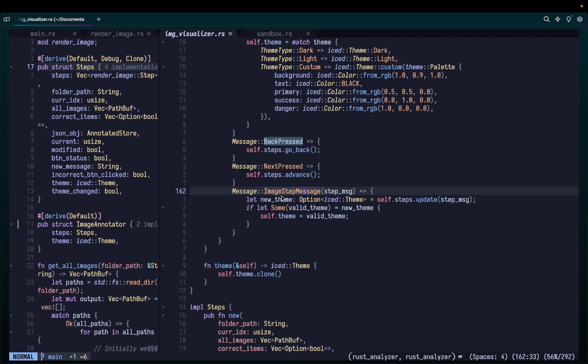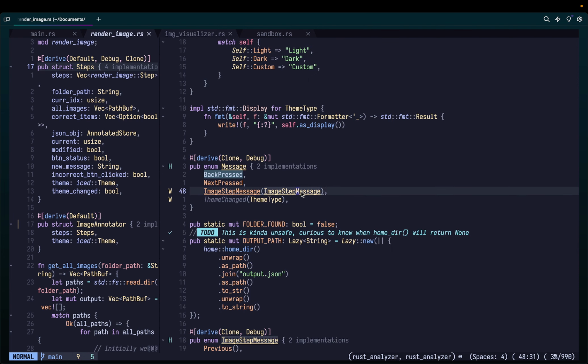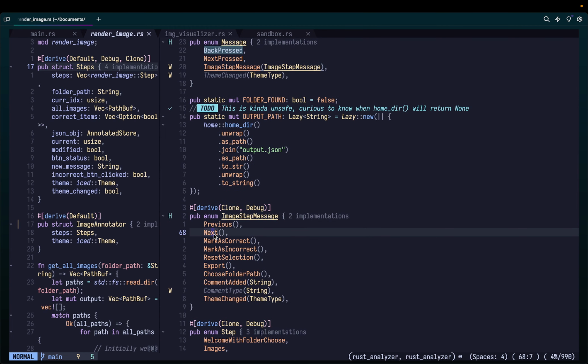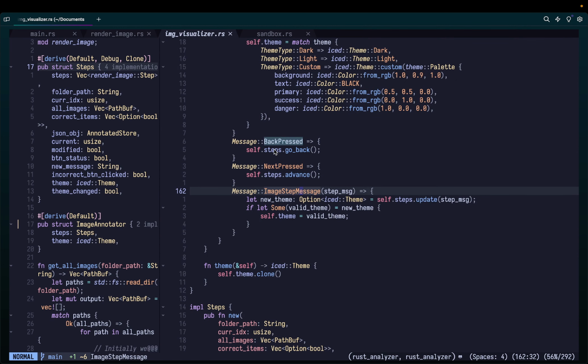Wait, let me quickly go back to image step message. Right, what else do you have? You have your previous, next, mark is correct, mark is incorrect. So these things are what I wanted to handle, but I believe that we can just do it in the single enum to also keep it simple. So yeah, let's start doing it, but let's go through this code again, right?